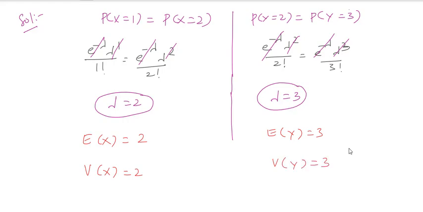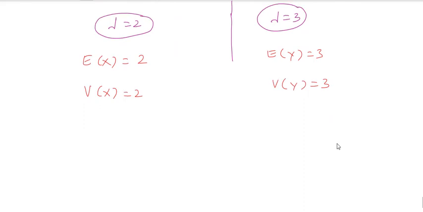So you need to calculate the variance of 3x minus 4y. Then what you will get is 3 square into variance of x plus 4 square into variance of y.